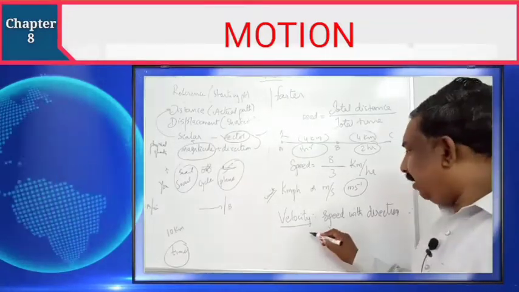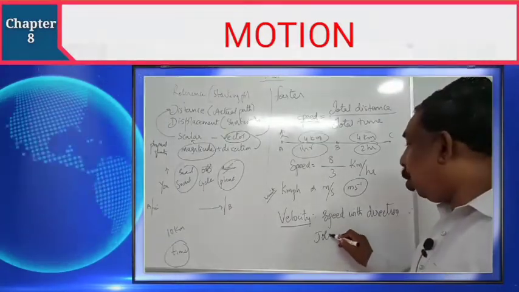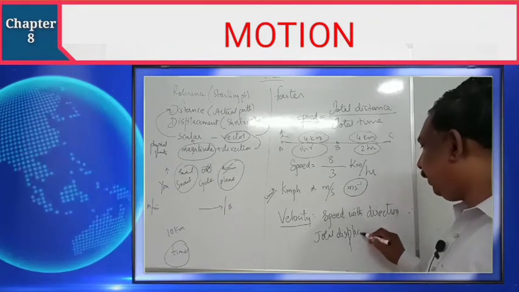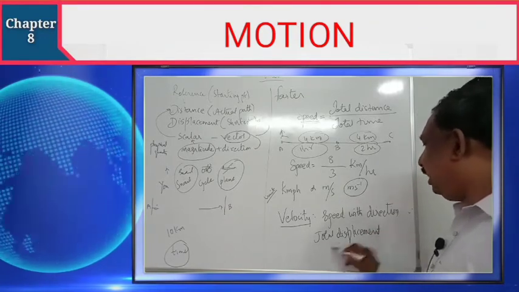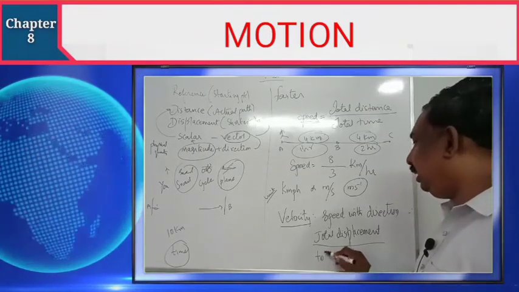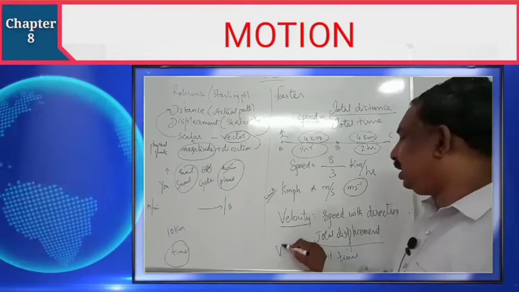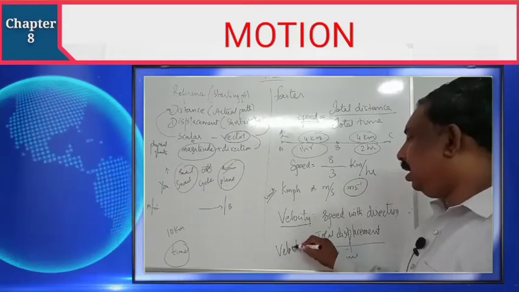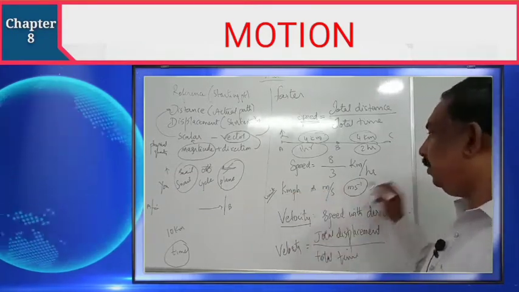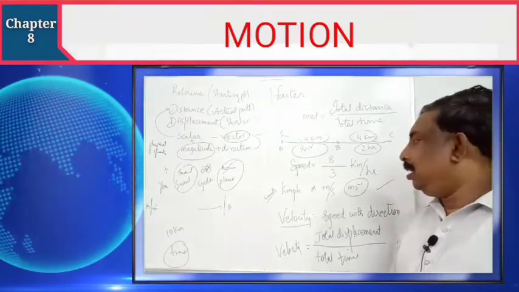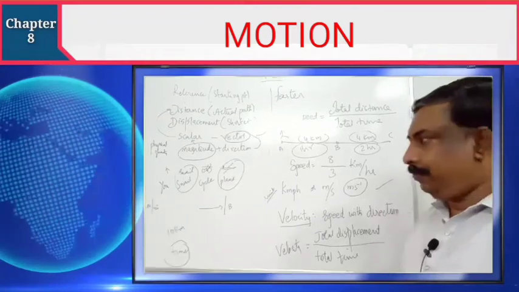It means velocity is nothing but total displacement by total time. We'll call it velocity. The units of velocity are also the same. Your speed and velocity units are the same, kilometer per hour or meter per second.